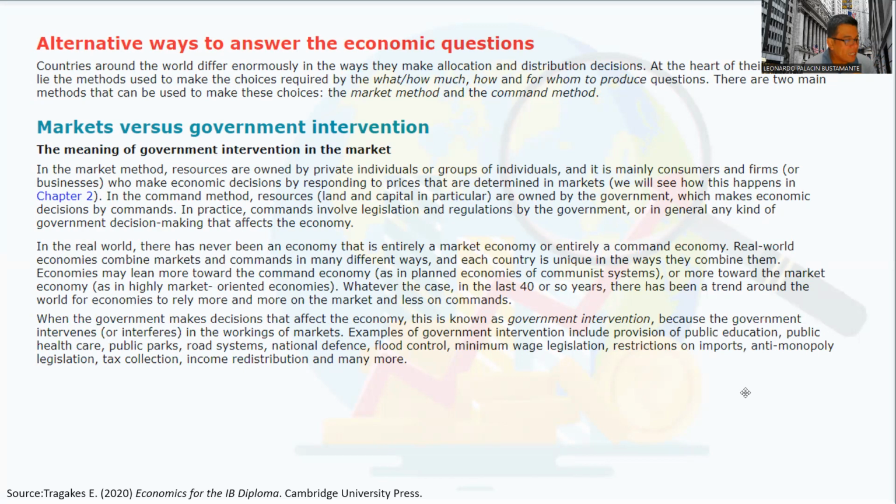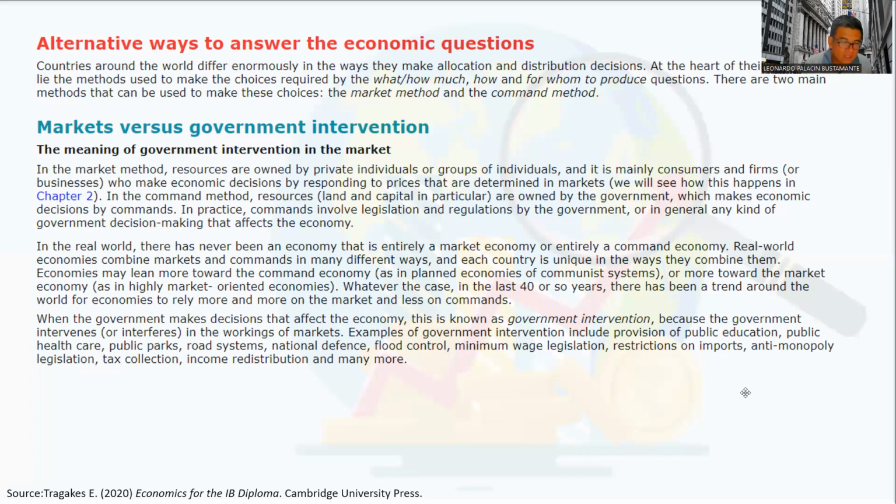Economies may lean more toward the command economy. For example, planned economies of communist systems. You have the examples of Cuba or North Korea. Or perhaps they can be more toward the market economy, that is a highly market-oriented economies, more like in the USA, for example.